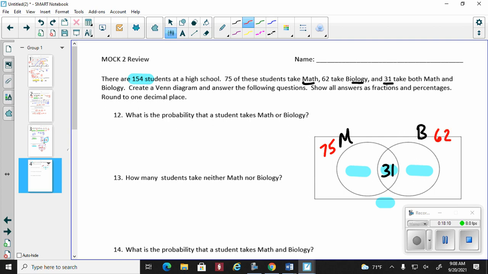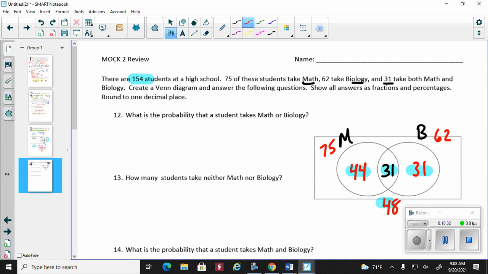So simple subtraction, 75 minus 31 gives me 44. And then 62 minus 31 gives me 31. And then remember, the 44, 31, 31, and I think I said 31 too many times, will add up to 154. So 154 minus 44, minus 31, minus 31, gives me 48.